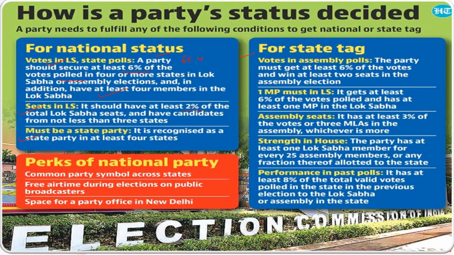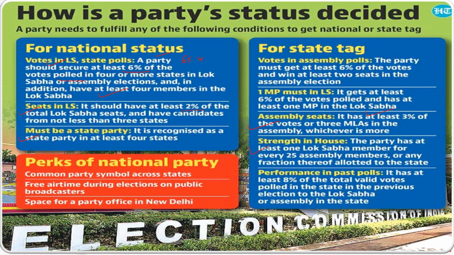Now for state status, the votes in the assembly polls: the state party must get at least 6% of the vote and win at least 2 seats in the assembly election. This is the criteria. And alternatively, it must get at least 6% of the votes polled in the Lok Sabha and have at least 1 MP in the Lok Sabha. So this is the second criteria that has to be fulfilled. You can go by one. Now for assembly seats, it should have at least 3% of the votes or 3 MLAs in the assembly, whichever is more. If these criteria are fulfilled, state party or regional party status can be accorded to the particular party.